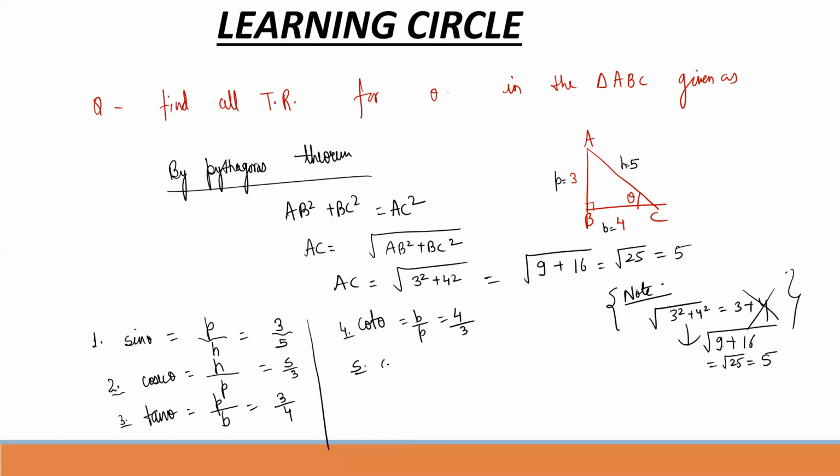Next is cos theta. So the cos theta formula is base upon hypotenuse. So what is the base? 4, and hypotenuse is 5. So it will become 4/5. And what is the value of sec theta here? Sec theta value is hypotenuse upon base. So this value is 5 and this value is 4.